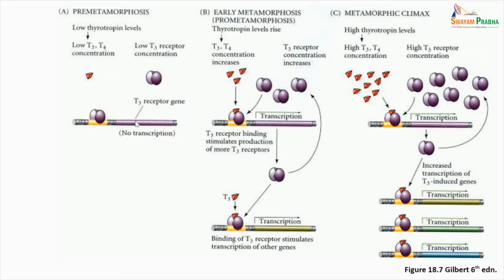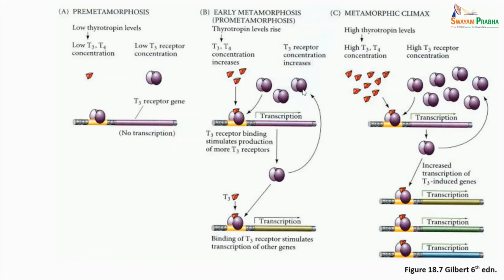So that means there is less transcription, or virtually no transcription, of the T3 receptor gene, because at this time no thyroid hormone is bound to its receptor. That means no metamorphosis is happening in the pre-metamorphosis stage.